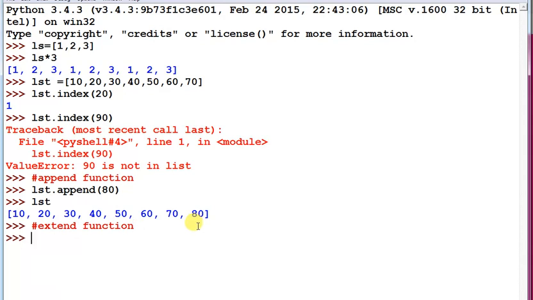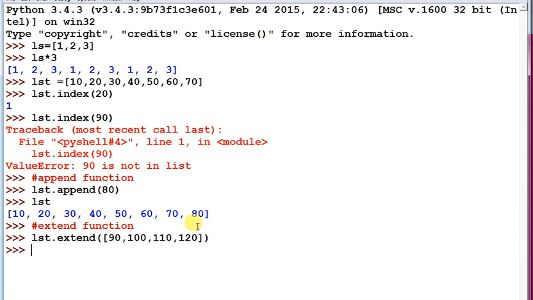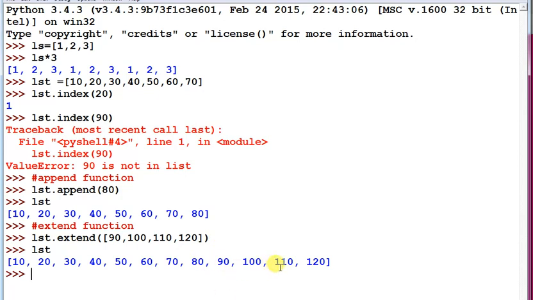How can we use the extend function? Just lst.extend, and the values that you want to add: 100, 110, 120. You have to pass them in the form of a list, and then you can check 90, 100, 110 and 120. In this way it will add more than one value, but you have to pass them in the form of a list.